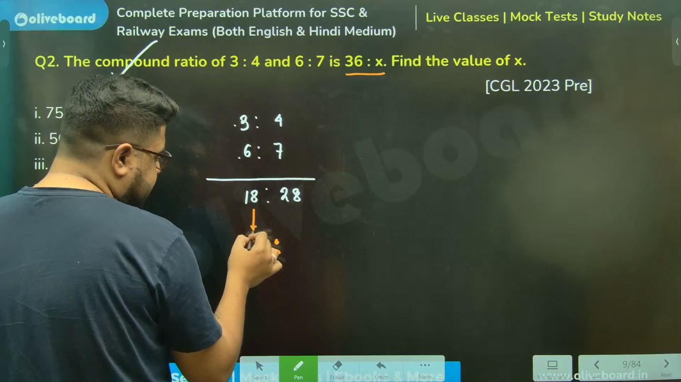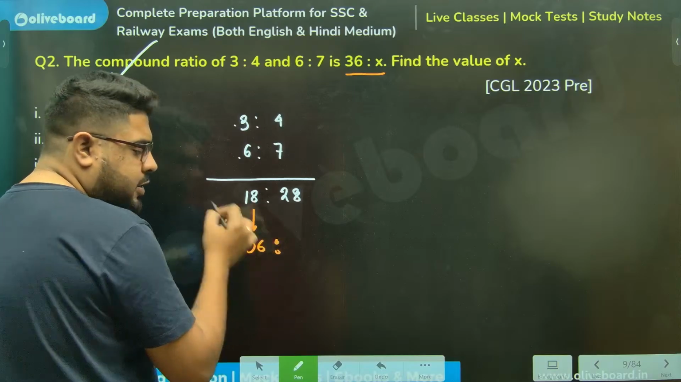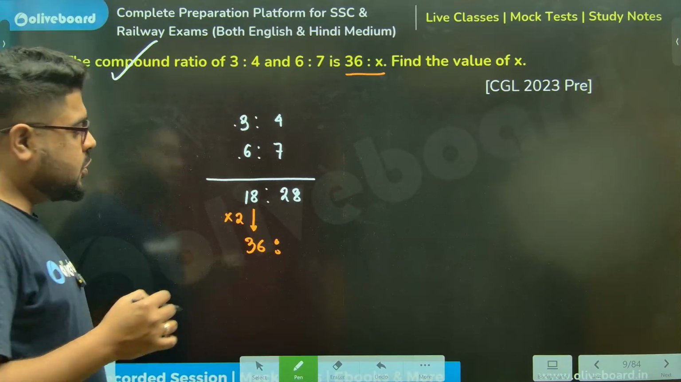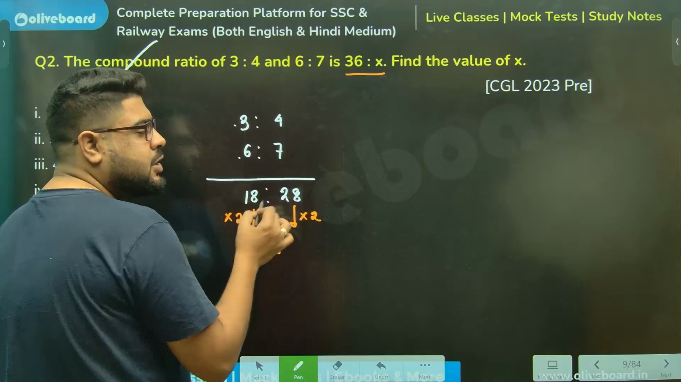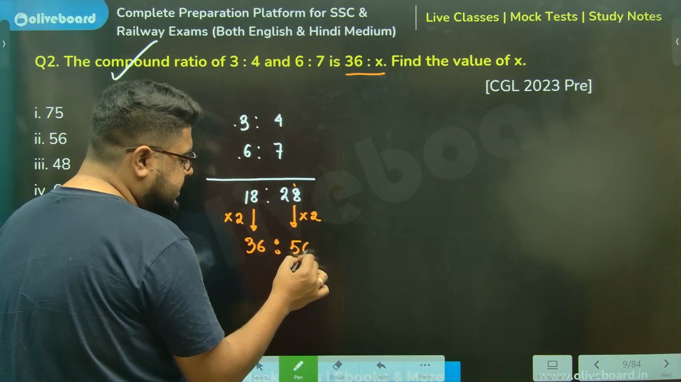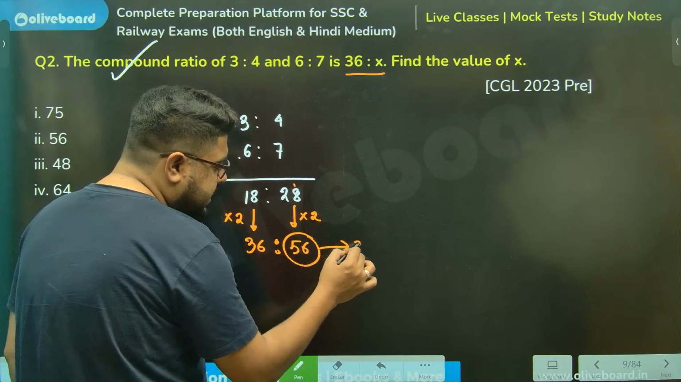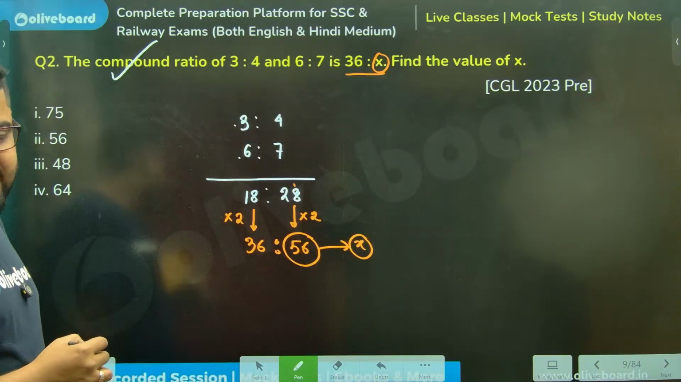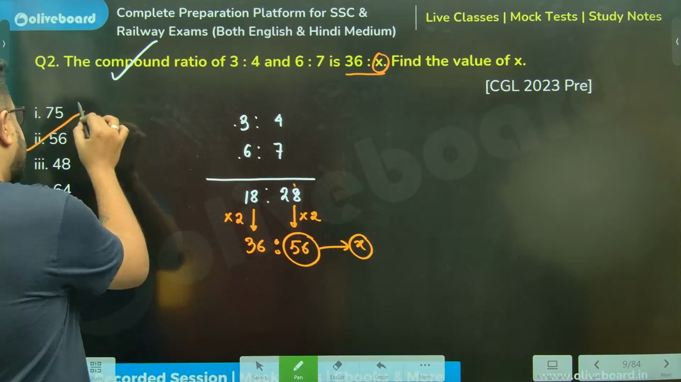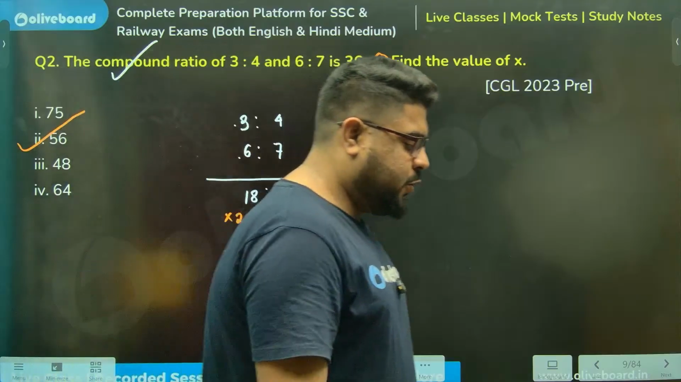So that means 18 has been multiplied by 2 in order to get to 36. So this also needs to be multiplied by the same thing. 28 2s are 56. That means this is nothing but the value of x, because that was the x only. Sir, option 2 is your correct answer.